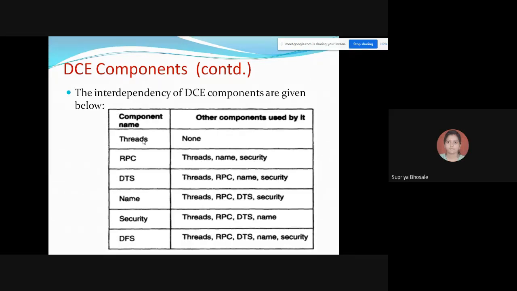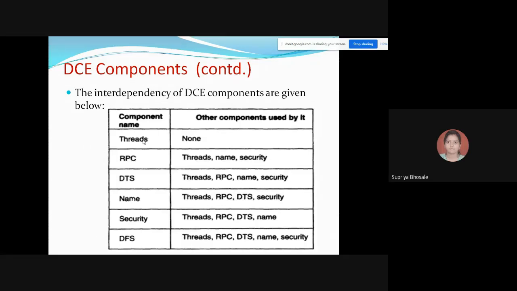If we go for RPC, RPC is used by threads, then name service and security services. Okay, so for all these 6 services we have seen here, how they are interdependent on each other is given in this table. So for RPC, we have threads, name and security as the components. Then next is DTS. What is DTS?